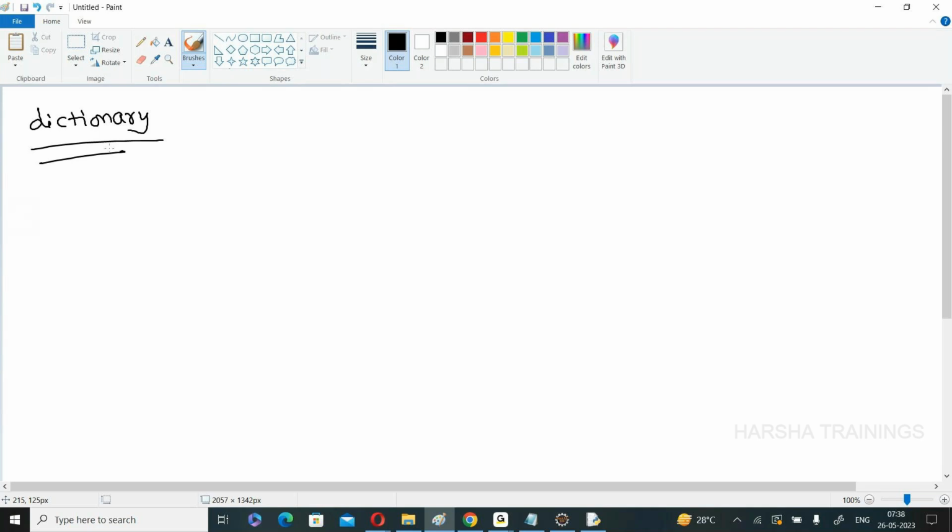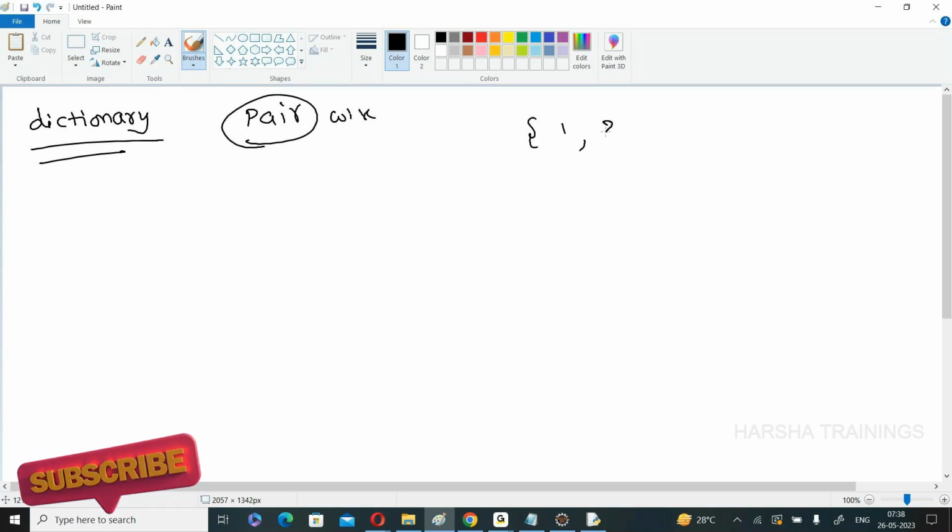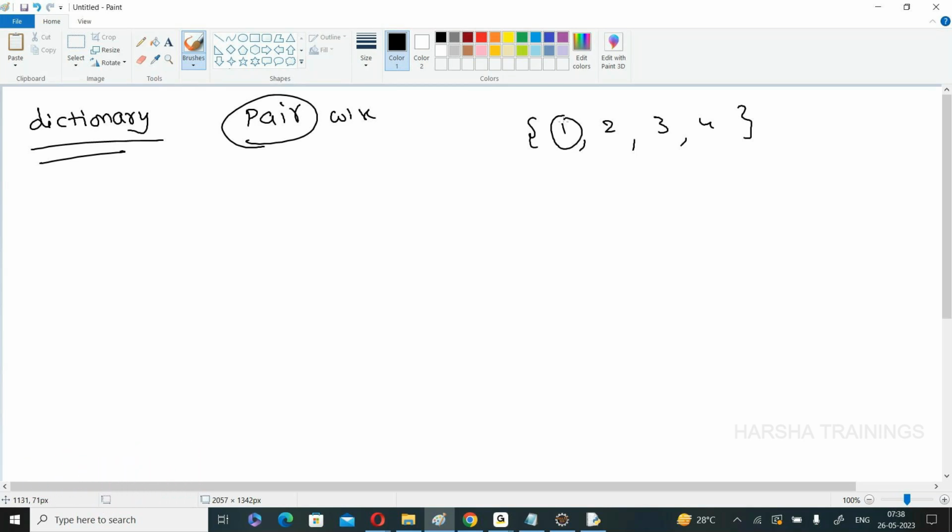Coming to dictionary, here the elements are stored pairwise. What is meant by pair? Pair means two terms. Up to now, how did I store the elements? Suppose 1 comma 2 comma 3. Element in the sense single term. But in the dictionary, each and every element is represented as a pair.